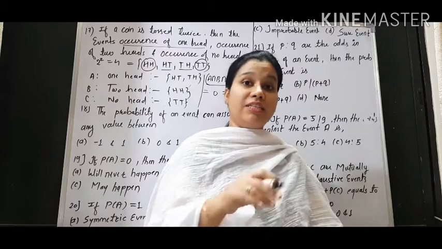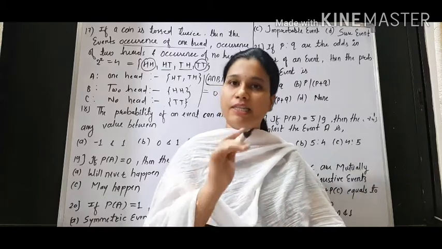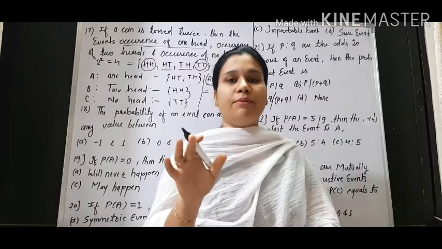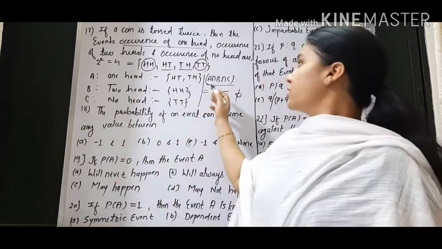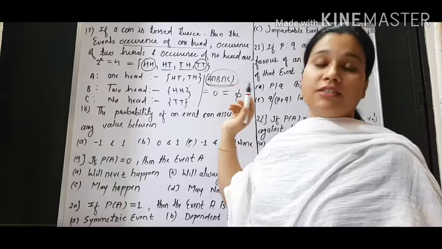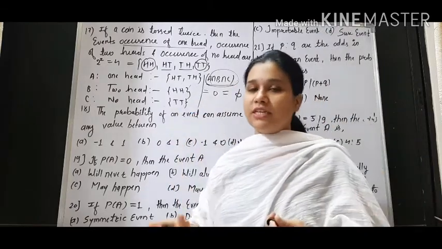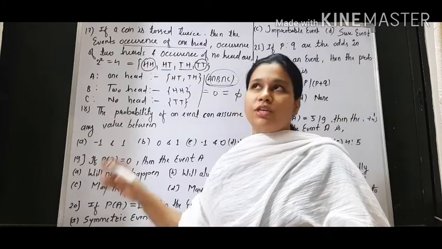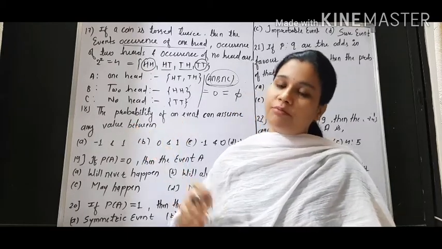After that, the C option was they are not equally likely. That is the only right one, and the D option is also not right. So they are not independent. How have we proved it? We check their intersection, and that intersection is 0, which means they are mutually exclusive. Events can be either mutually exclusive or independent. So here events are mutually exclusive, so they cannot be independent.